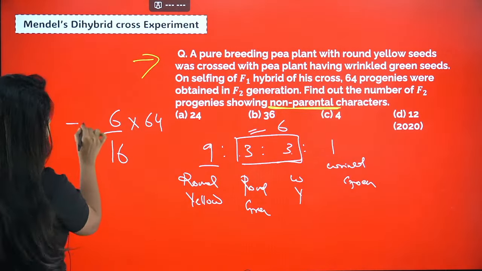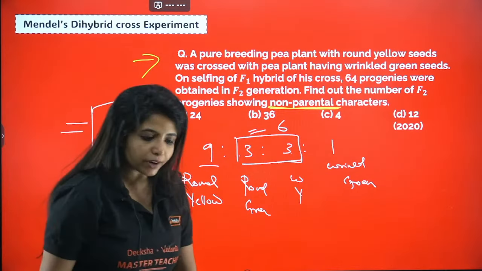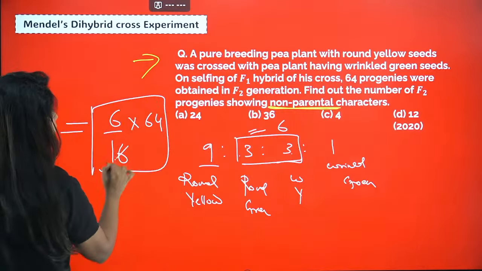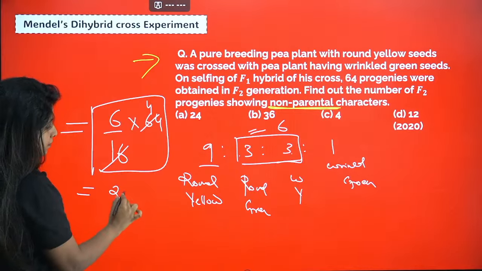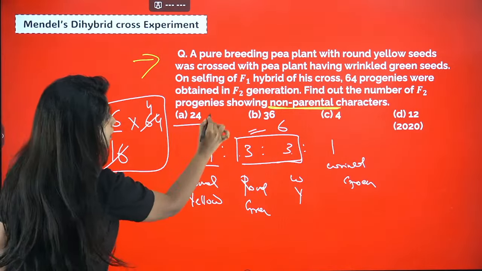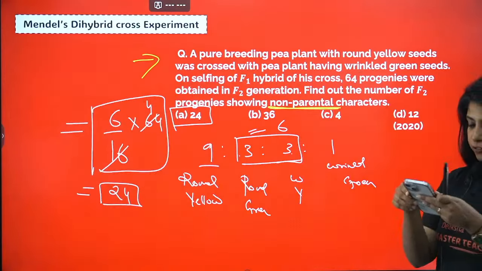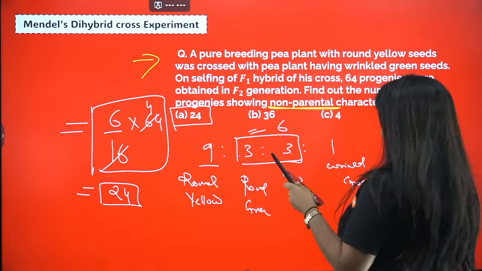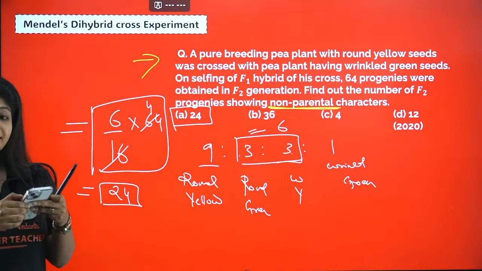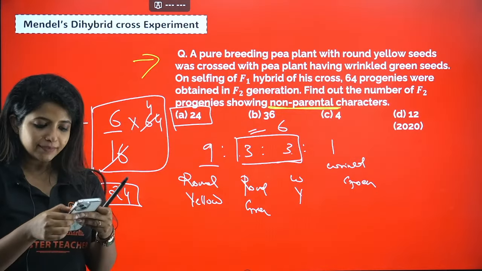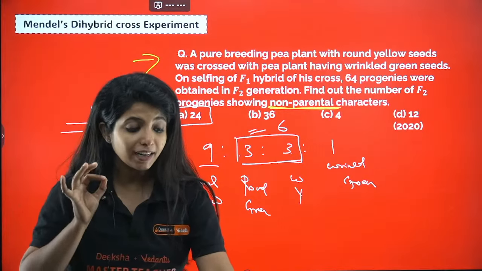And over here you are saying that 64 progenies are there. So you do this calculation, 6 by 16 into 64, and when you do this, you get the answer. 6 into 4 is equal to what? 24. So I get the option as A, 24. Got it? Nusrat said D. Dinesh also said D. The answer for this question is A.